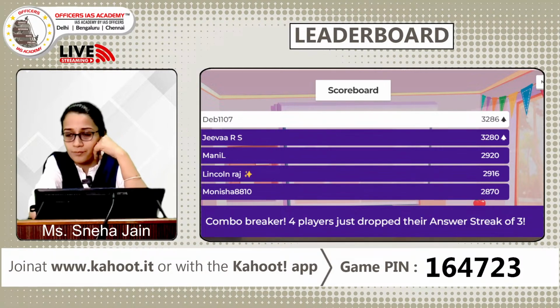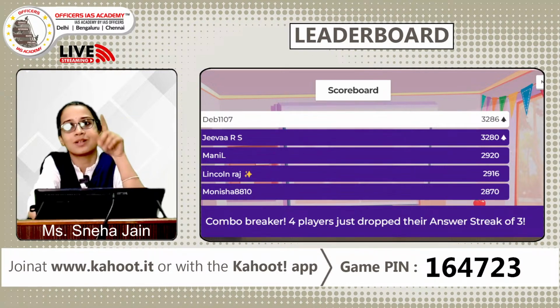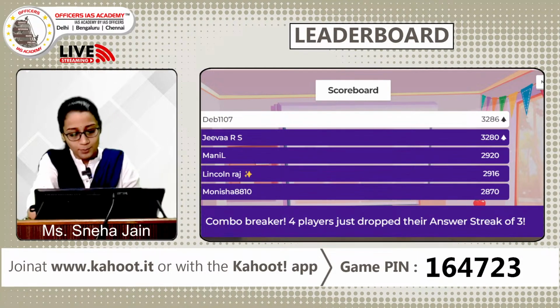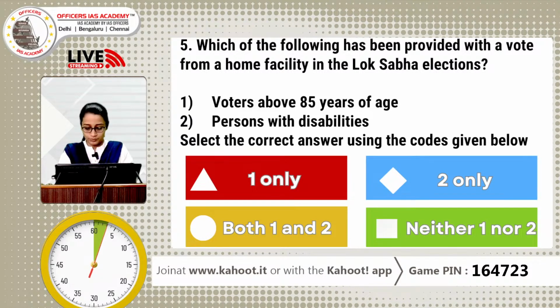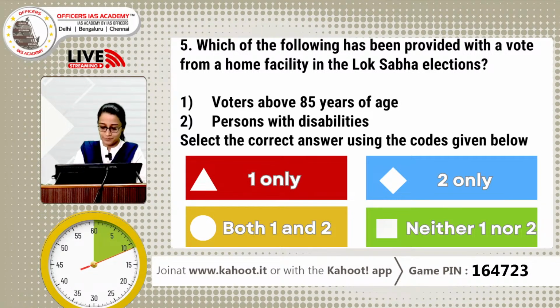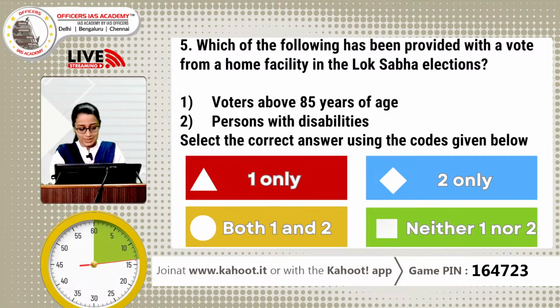As we move ahead, remember, quick but also correct. If you're correct, then you have to be quick. So both these dynamics matter in the quiz today. Moving ahead to the 5th question from the area of polity. Which of the following has been provided with vote from home facility in the Lok Sabha elections? Option 1, voters above 85 years of age. Option 2, persons with disabilities. Select the correct answer using the codes given below. Option A, 1 only. Option B, 2 only. Option C, both 1 and 2. Option D, neither 1 nor 2.